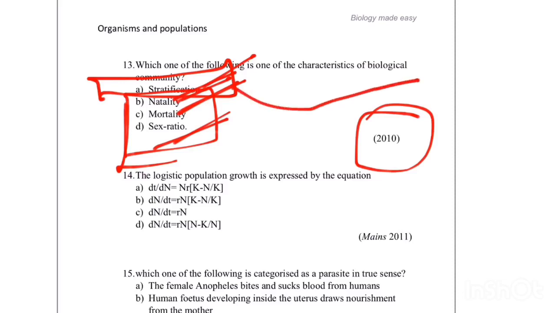So biological community has many characters and population has different characters. Natality, mortality, sex ratio, immigration, emigration are the characters of population, whereas stratification, dominance, species diversity, trophic organization are characters of biological community. So here stratification is the correct answer.